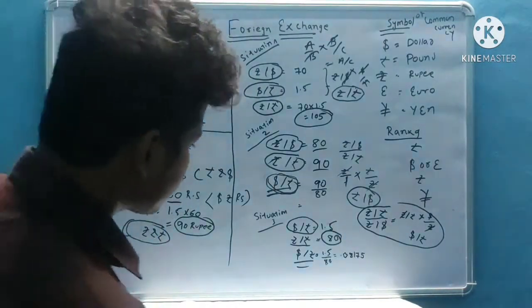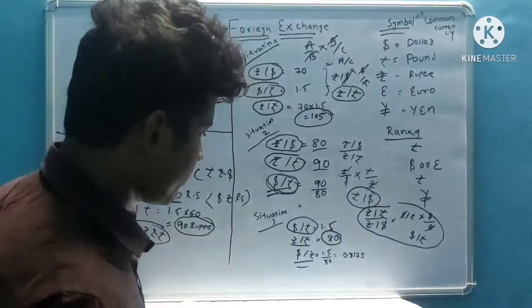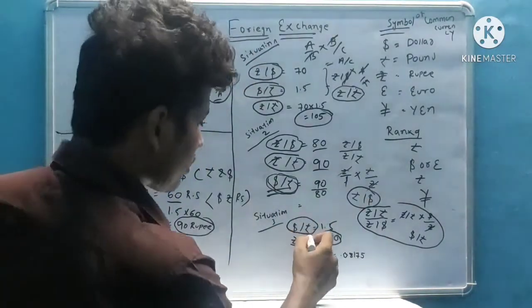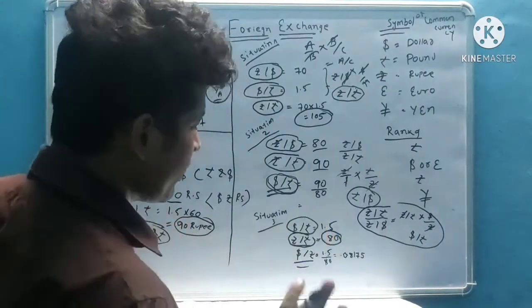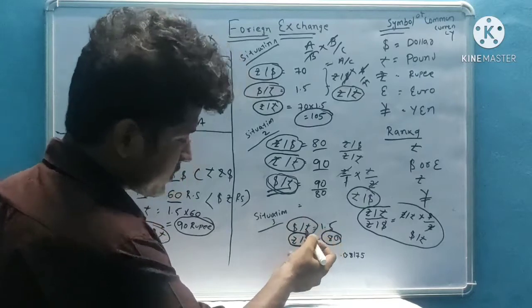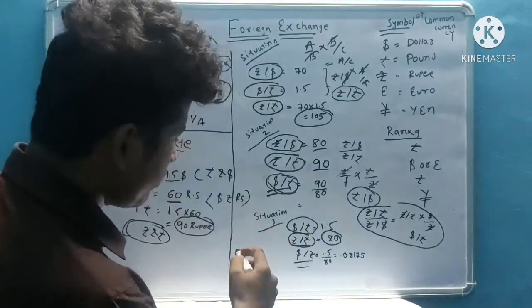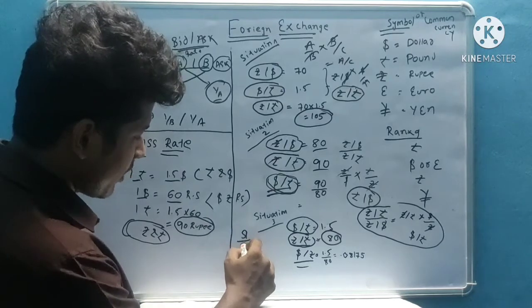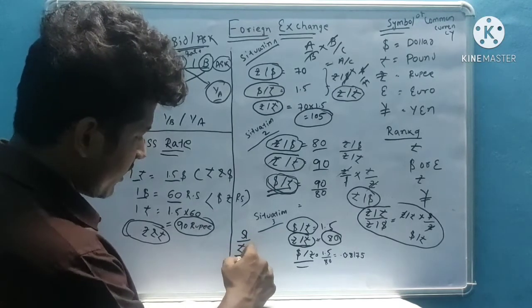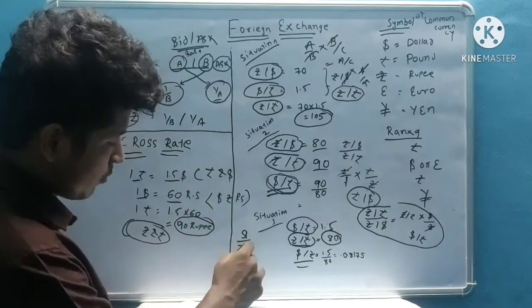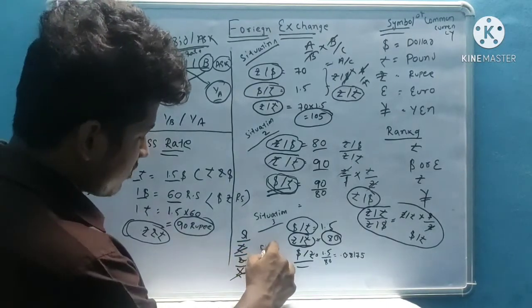Here what is given is dollar by rupee and rupee by pound. What is common? Rupee is common. If I cancel the common term, how will I do it? I want to divide dollar by pound divided by rupee by pound. If I cut the pound, then what comes?